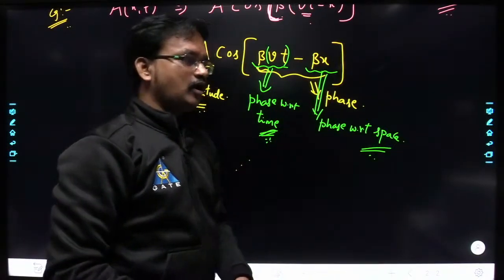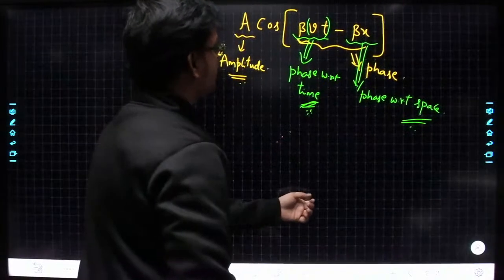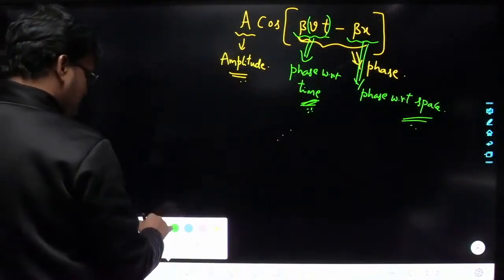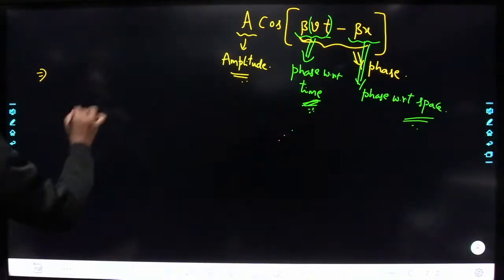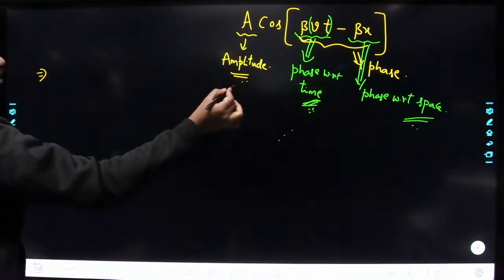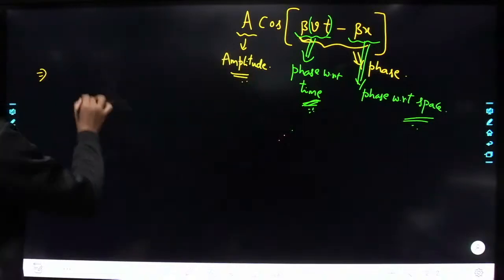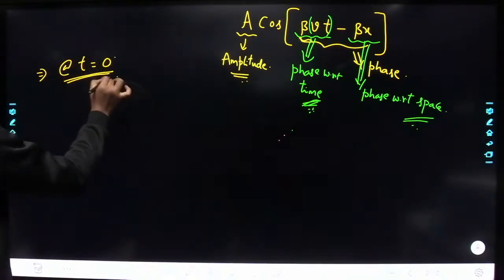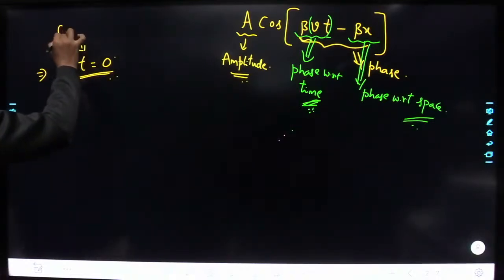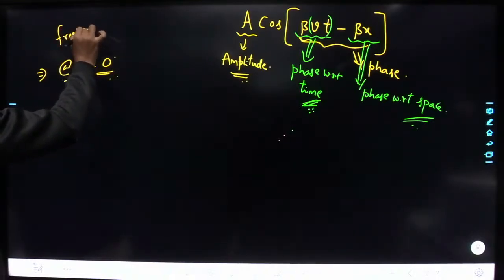Now let us consider some instant, let us say t equal to 0, where I am freezing time.